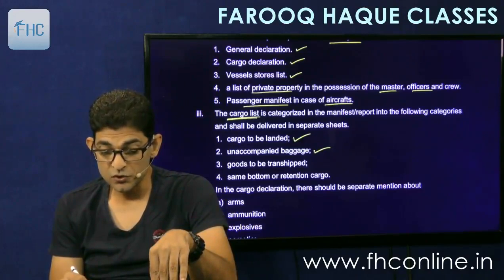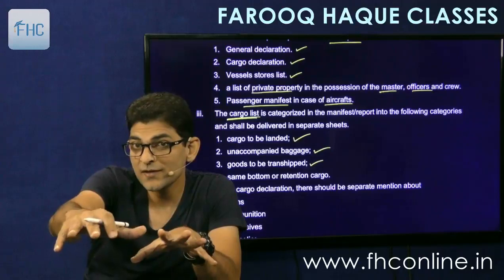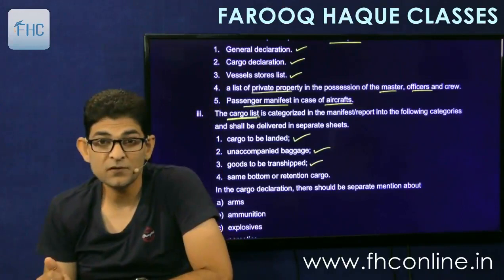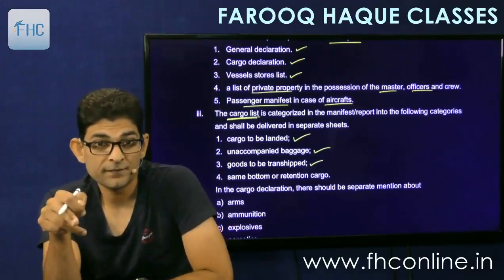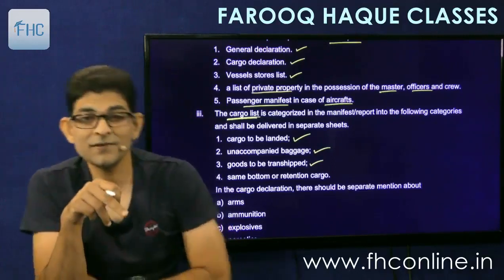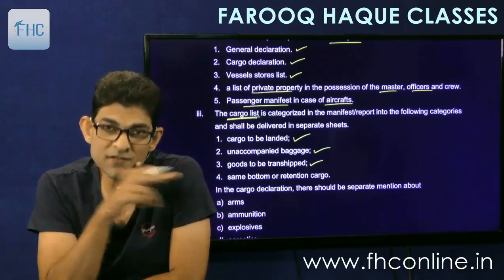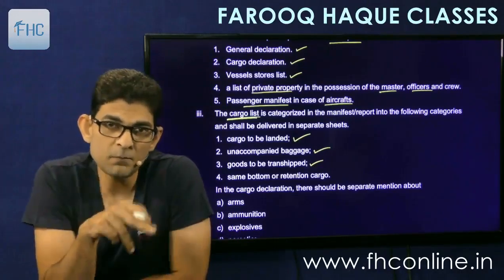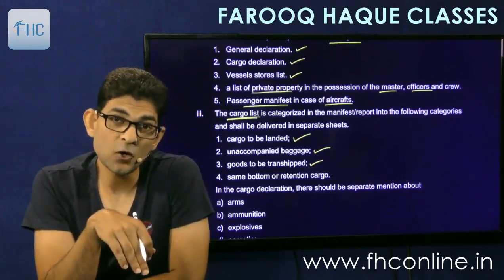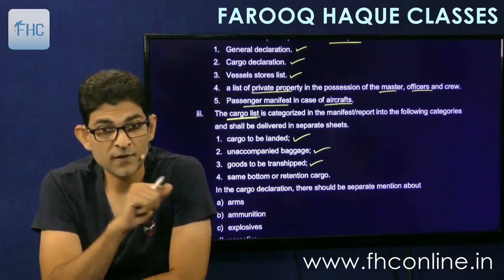Then goods to be transshipped, means goods which will be unloaded here, but they are not meant for clearance. They will be taken by another ship to some other place. So they are called goods to be transshipped. So they will be unloaded but not cleared at this port. In this chapter we will see transit and transshipment of goods. So transshipment means the goods will be unloaded by this particular ship, but they will be taken on board by another ship and taken to some other place in India or maybe outside India. So these goods have to be mentioned as transshipped goods.